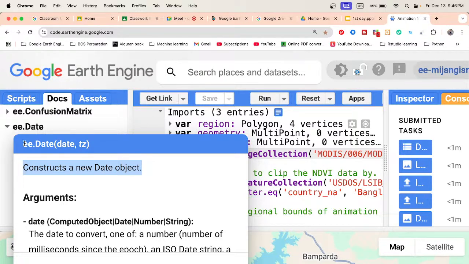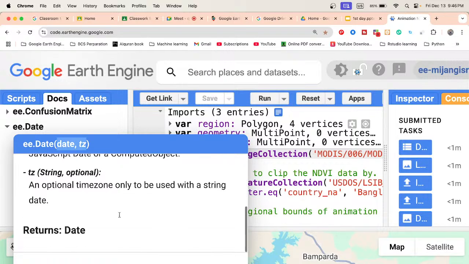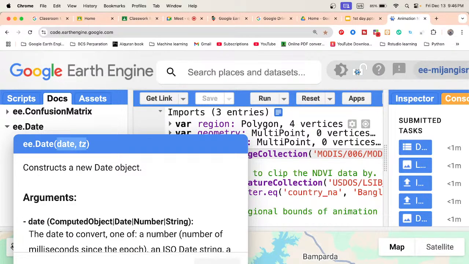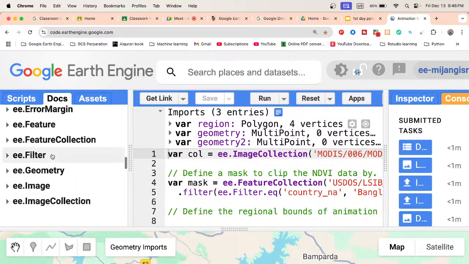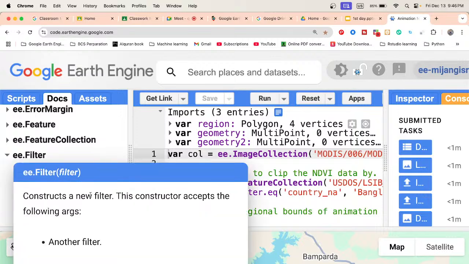So the docs tab also provides the guideline on how to use this function, what the arguments of this function are, and we can easily find all of the descriptions about this function. From the docs tab we can easily get all of the function information. Suppose I click here, you can see what we get. This is one function, how I can use it, and what its arguments are. So we don't need to memorize anything, we simply follow the docs tab, use the function from here, and then we can easily write any kind of code.